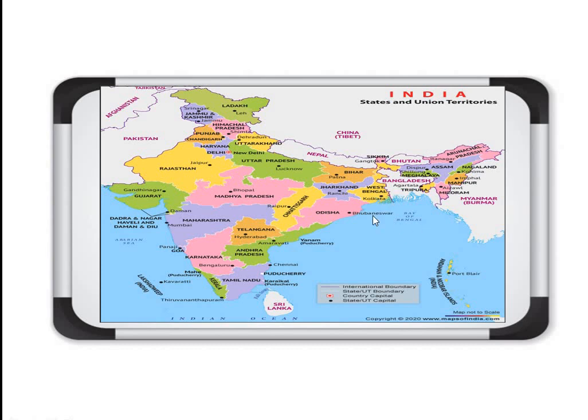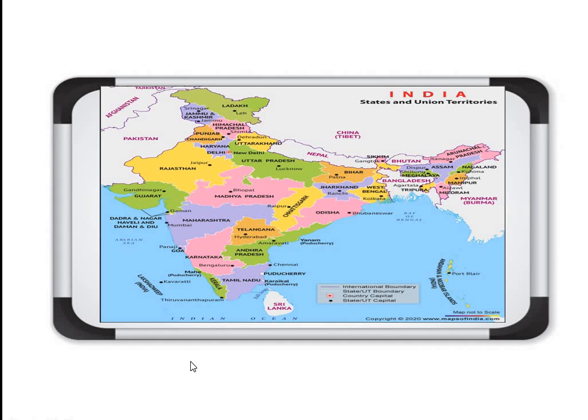Clear? So please try to fill the map again and again, then you will be able to fill all the states, and try to learn the capitals. Those are given on the last page of your geography book. So that's it for today. We have done the geographical expanse of India, latitudinal and longitudinal expanse, then the neighboring countries, and at last the political division of India, in which you must know the number of states and the number of union territories in India and their location also.